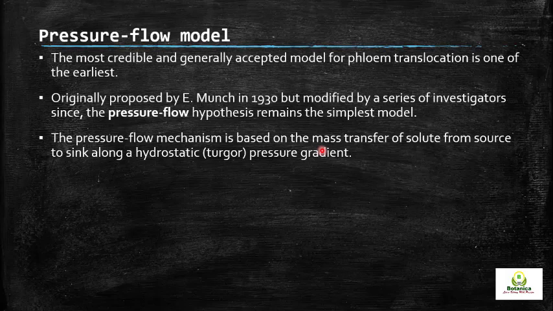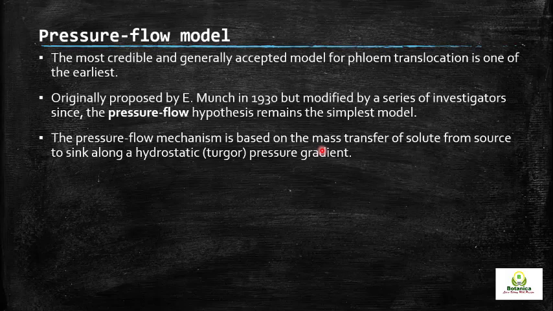There is a difference in hydrostatic pressure at the source and at the sink. The pressure is higher at the source and low at the sink. So solute will move from higher pressure potential to lower pressure potential